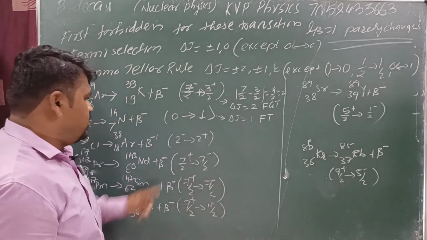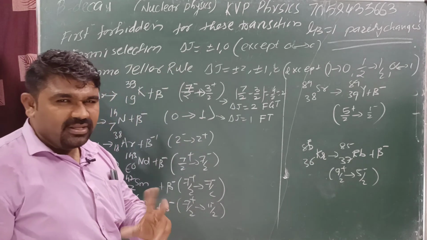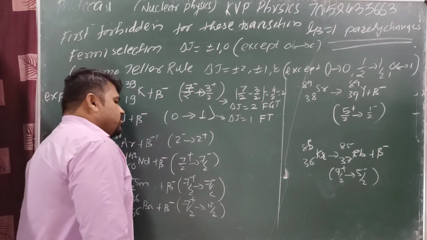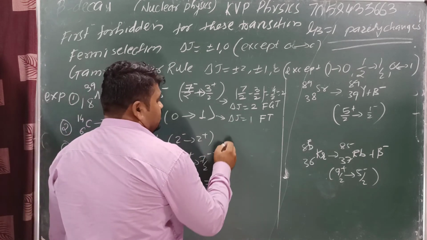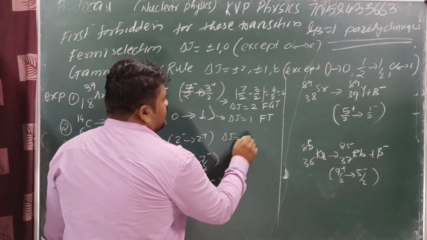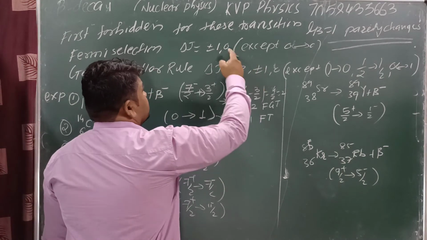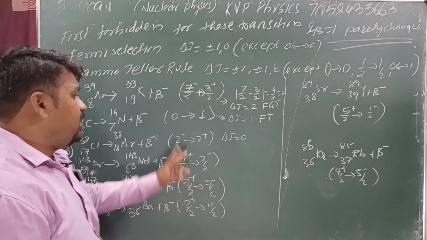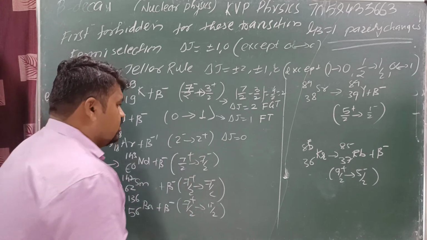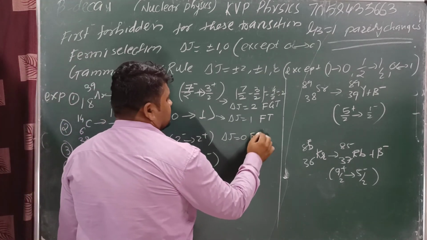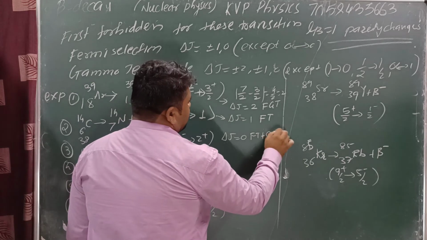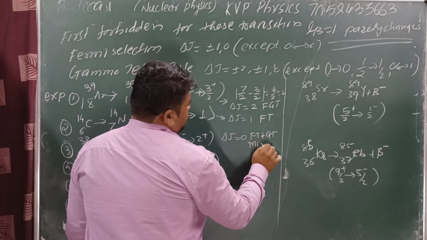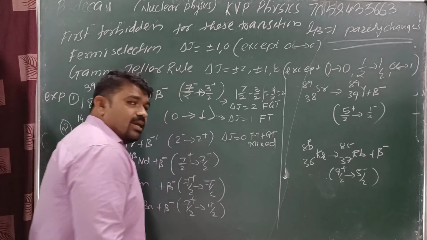Got it? Next, 2 minus to 2 plus. Here there is a parity change, so first forbidden. 2 minus 2 is 0, which means delta j is equal to 0 in both cases, FT as well as GT. Parity change means this one is first forbidden. Here it is FT plus GT, both mixed.